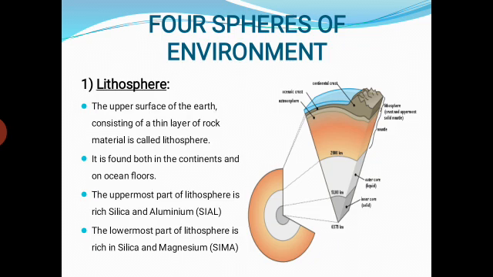Listen to me carefully. Students, the literal meaning of lithosphere is the sphere of rock. The sphere of rock, so it refers to the solid structure. Okay, students, one definition is given in front of you. The upper surface of the earth consisting of a thin layer of rock material is called lithosphere. So it refers to the sphere of rock. So this is the meaning of lithosphere. Students, it is found both in the continents and on ocean floors.